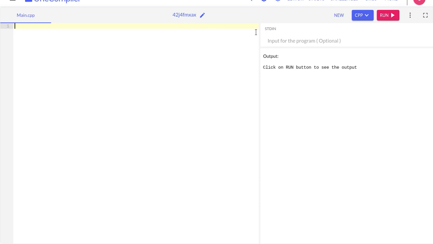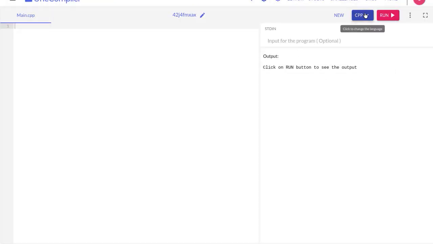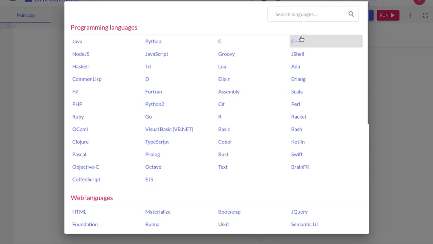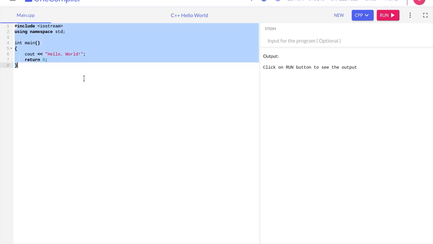So here's C++. What's it on right now? Let me see. C++. Yeah, it's already on there.